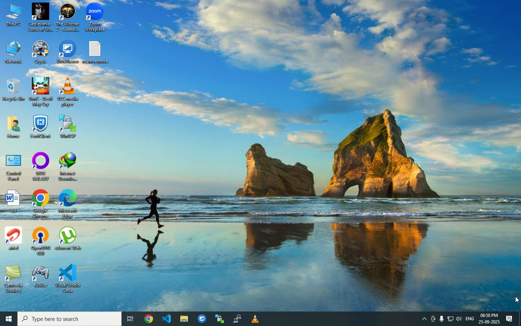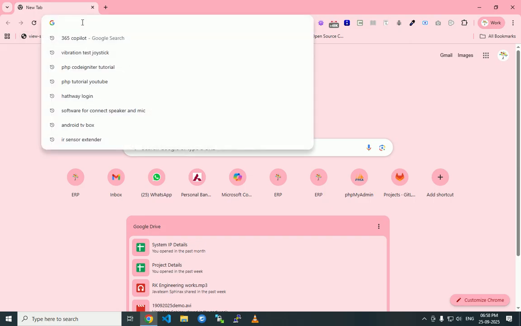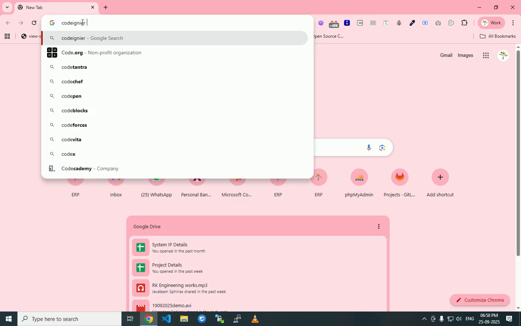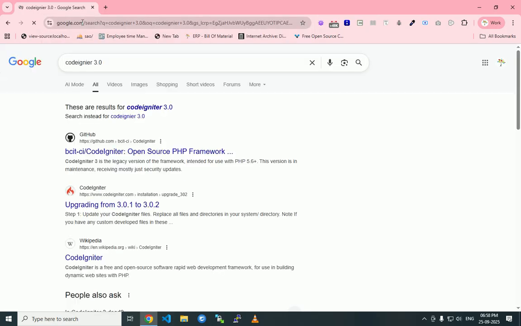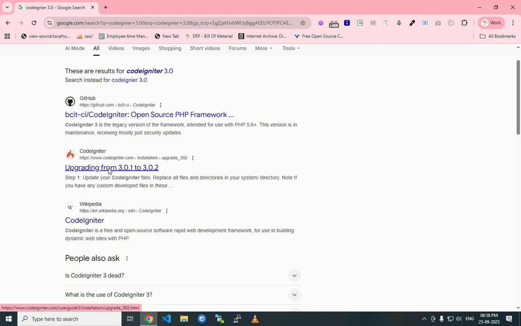Hi friends, today we can see how to install Codeigniter framework. We are using version 3. The first step is to open any browser, Chrome or anything, and search Codeigniter 3.0. You can download it from the official site. This is open source, so you can download it from the official site.